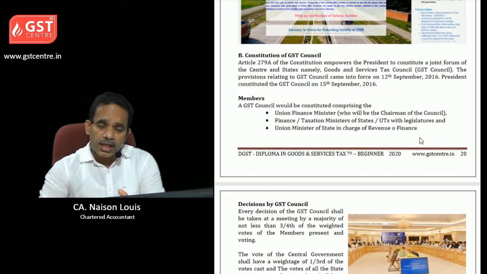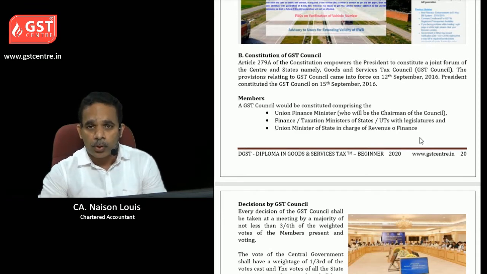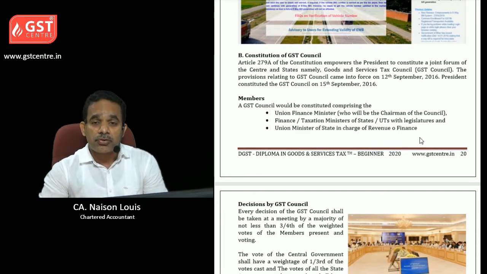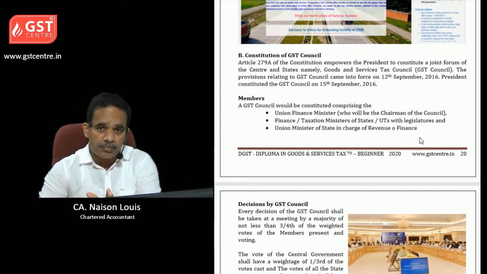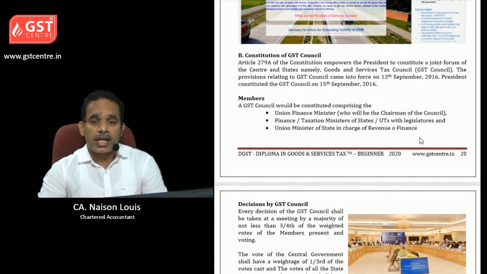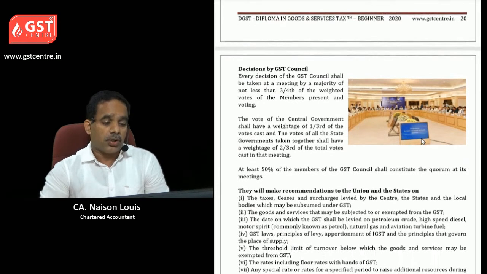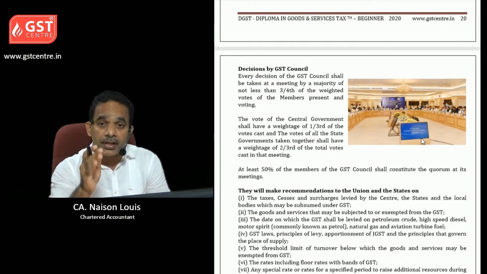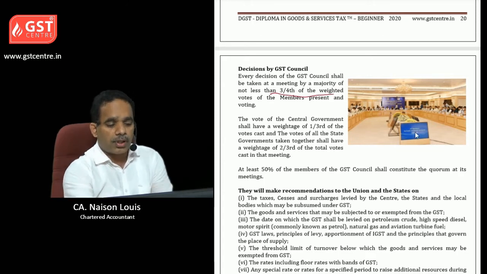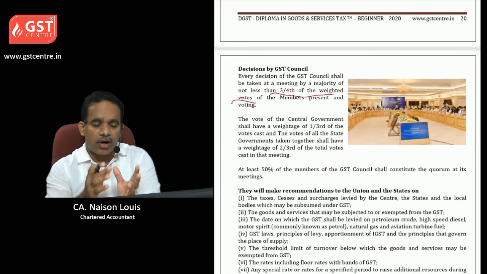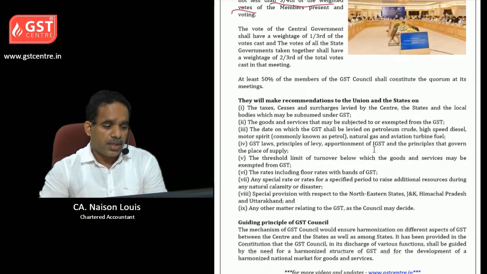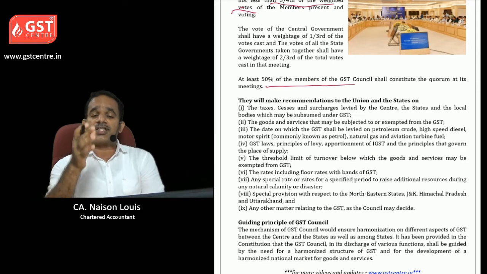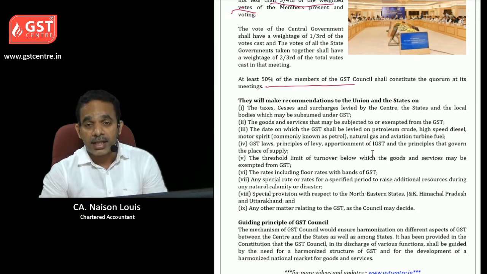After learning both the common portal and the e-way bill portal, we will learn the constitution of the GST Council. Any decision in GST law should be recommended by the GST Council to the government. Only then can the government issue a notification. Decisions by the GST Council should be taken by 3/4 of the weighted votes, of which 1/3 is given to the central government and 2/3 to the state governments. At least 50% of the members of the GST Council should be present in the quorum. Only then can they take decisions.